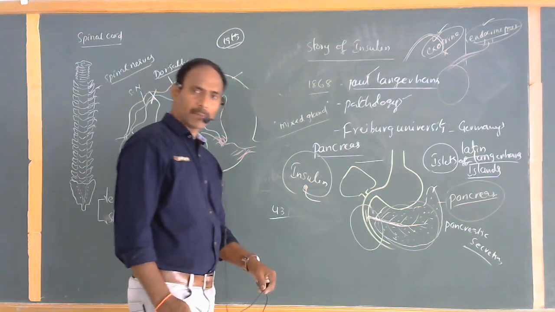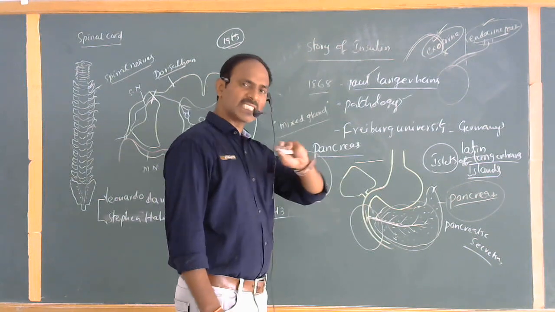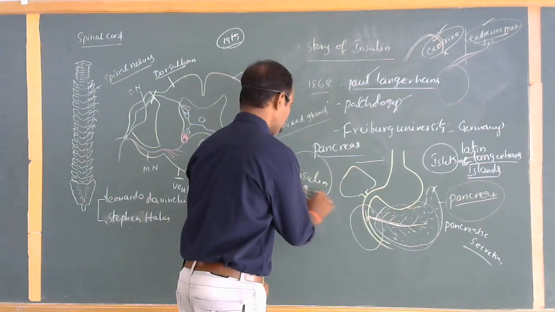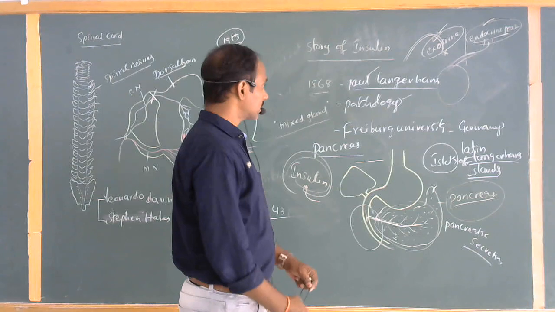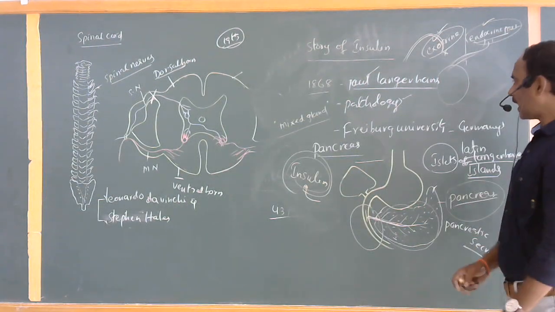The glucose levels of the human being, of organisms, are kept in a stable condition by the secretion of this insulin. Paul Langerhans also did a small experiment. He took an experimental animal, a dog.